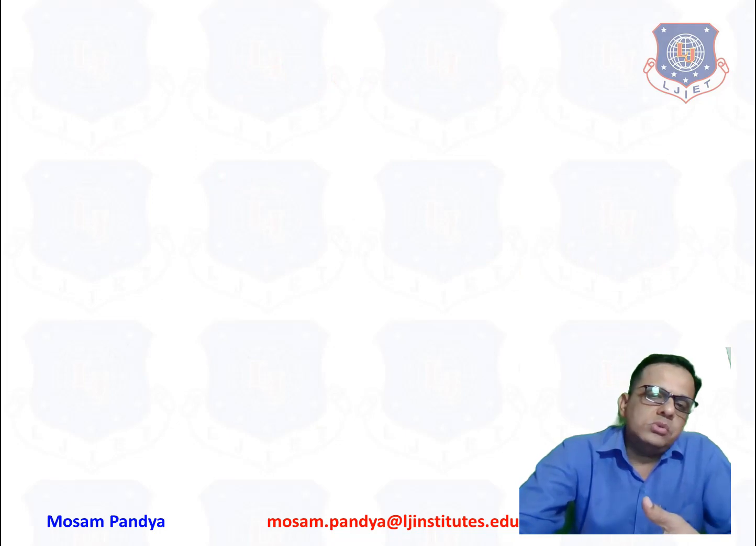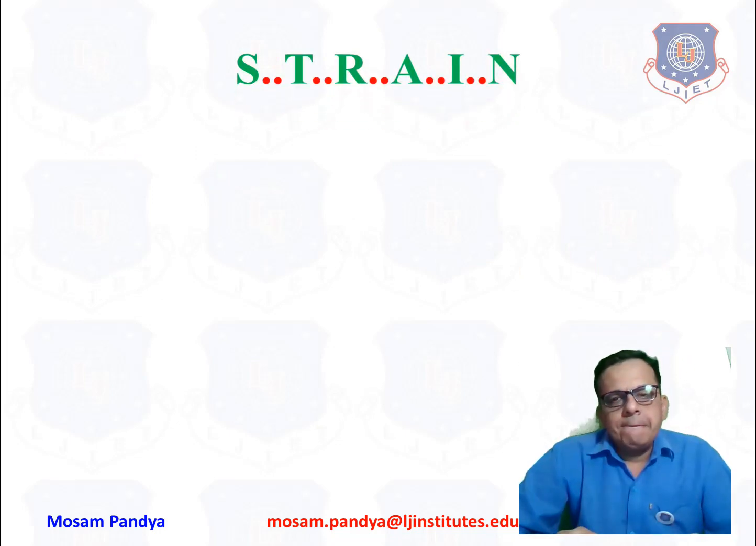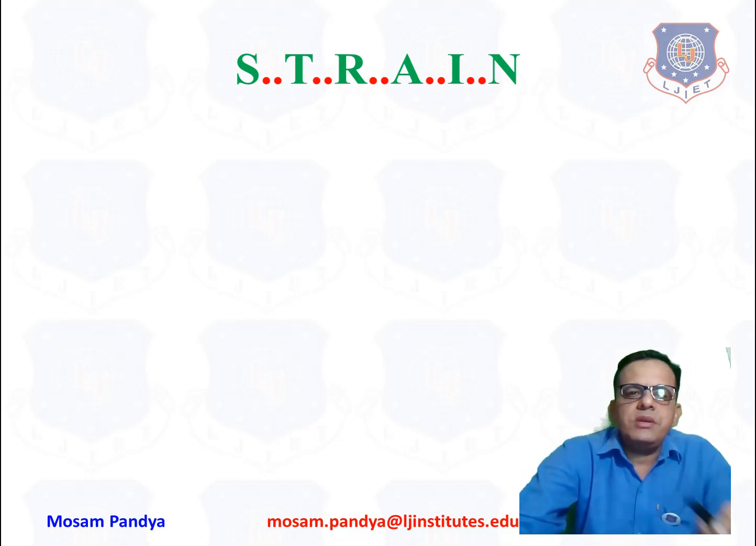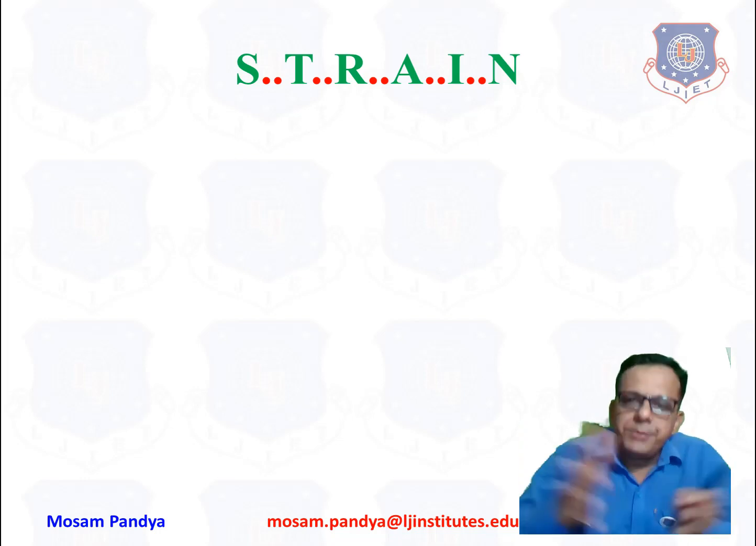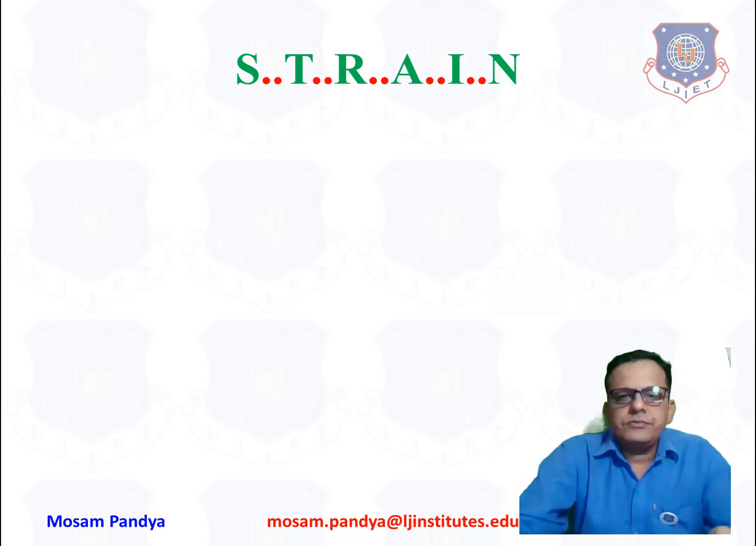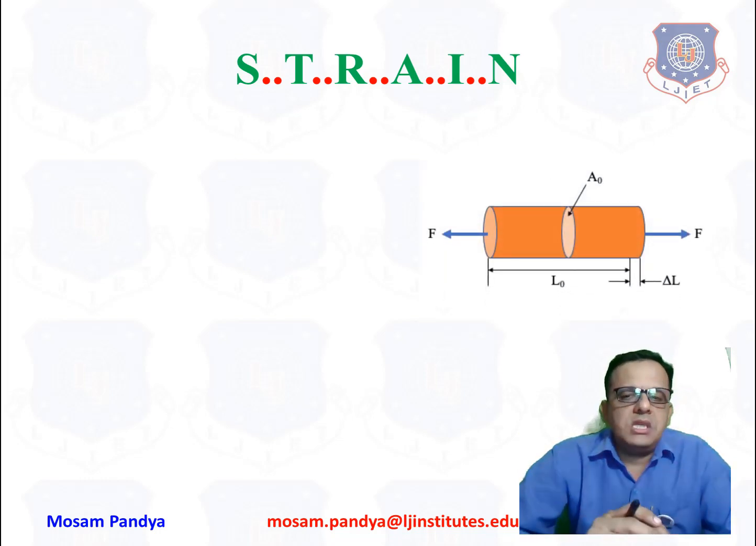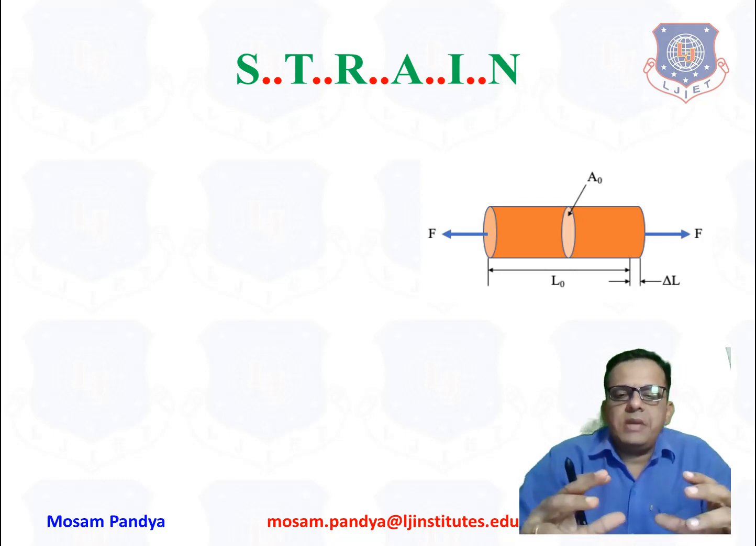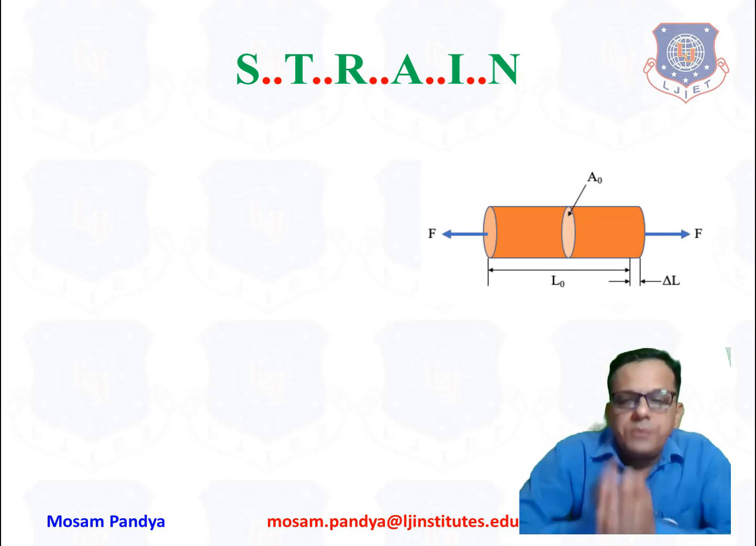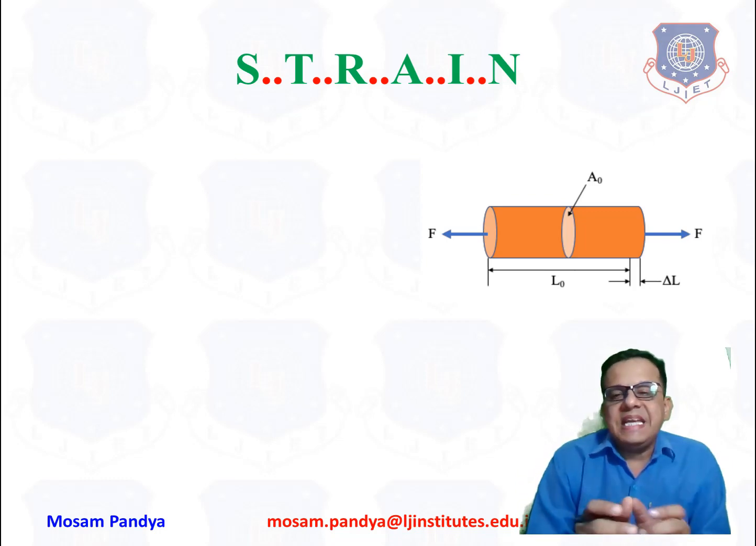Now let us come to another term, strain. What is strain for us? It is actually deformation, as I said. Simply you can remember it as deformation after loading. The deformation may be compressive, the deformation may be tensile. So here once again we see the same diagram. Force F is applied, tensile force is applied, and now you observe there is a change in length, that is delta L.